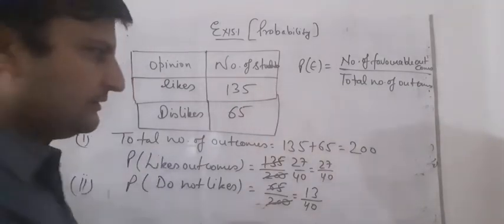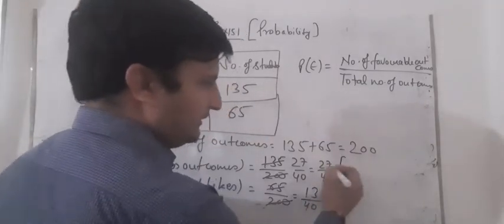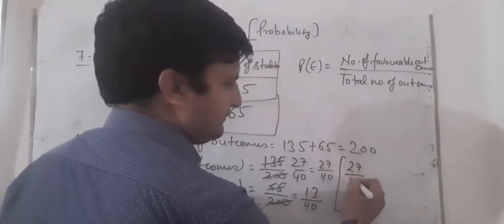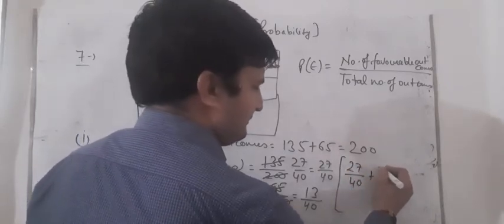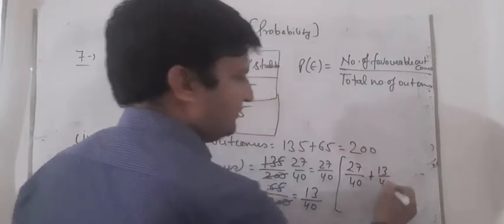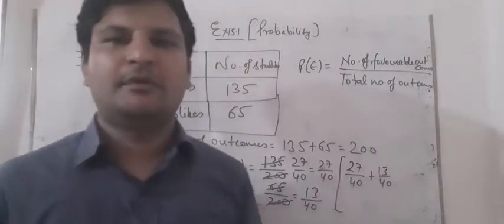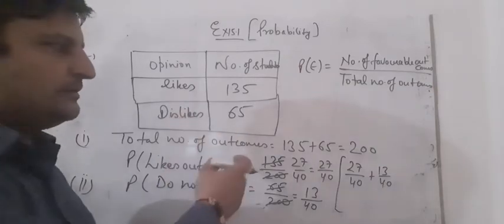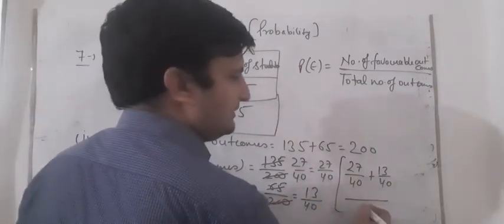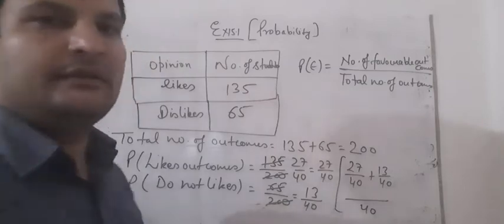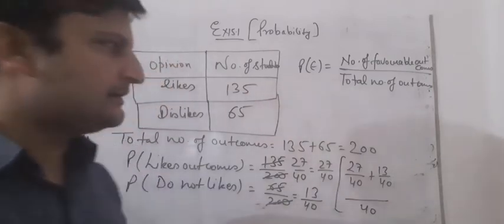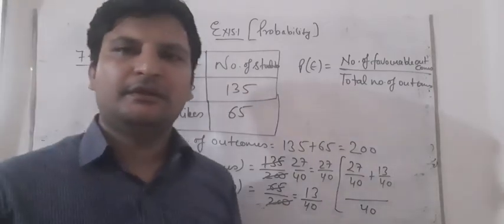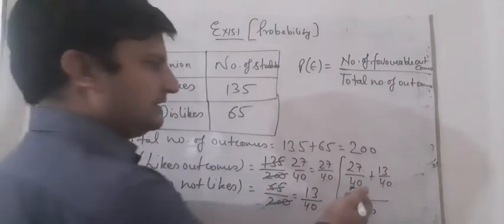So students, to check the answer, we add these two. I have told you earlier that the sum of the probabilities is always 1. We are checking the answers because likes and dislikes are all given. The probability of any event lies between 0 and 1, and the sum of all the probabilities will be 1. So we can check it.